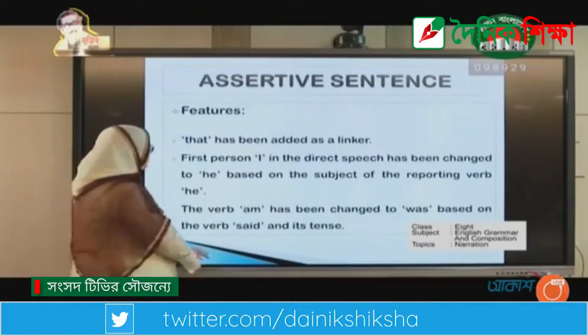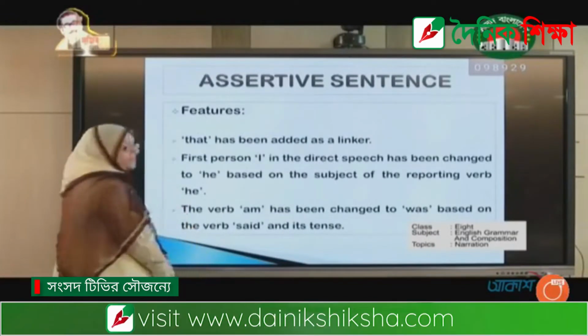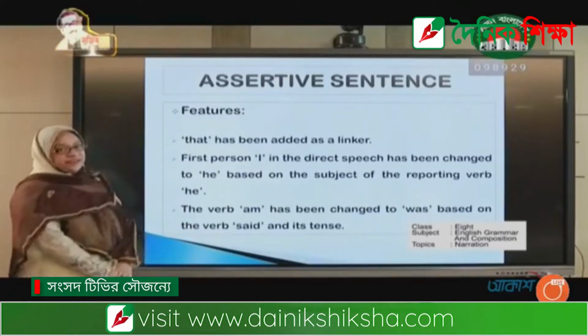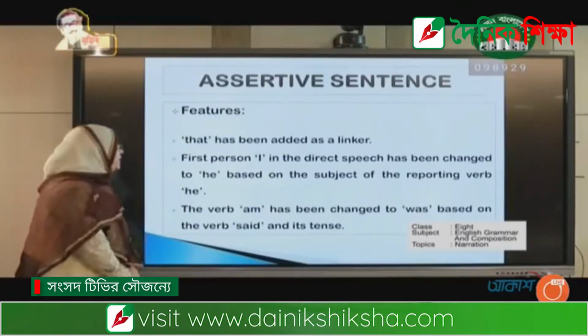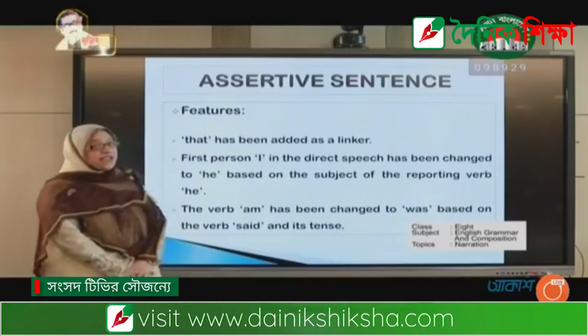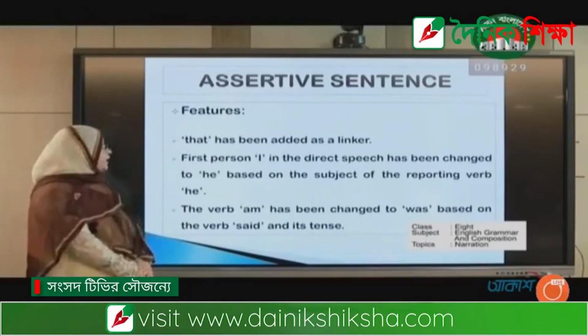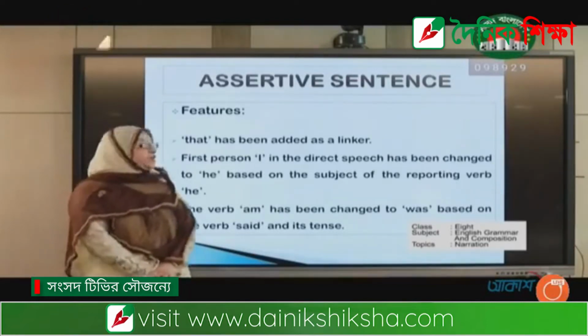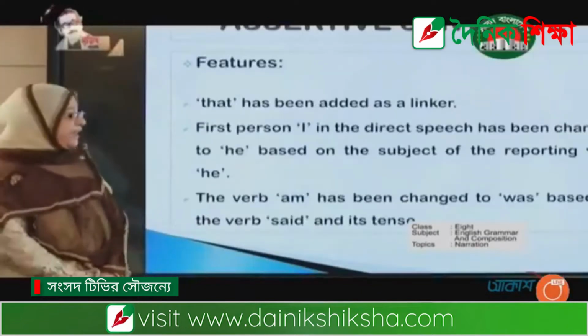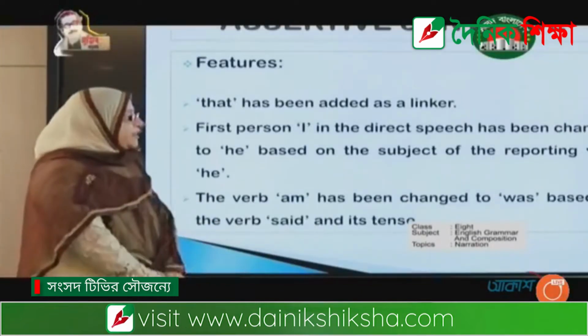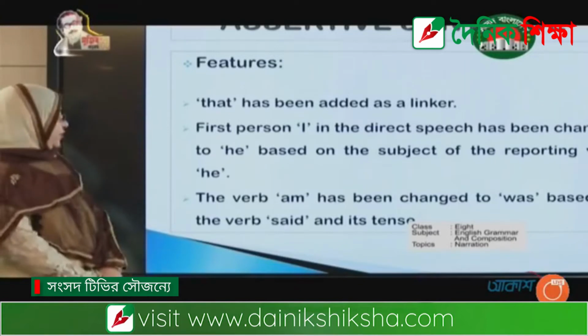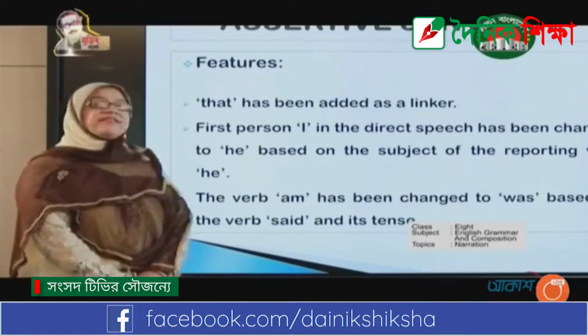Here, that has been added as a linker and first person I in the direct speech has been changed to he based on the subject of the reporting verb, and the verb am has been changed to was based on the verb said and its tense.